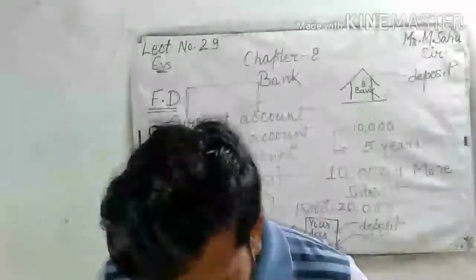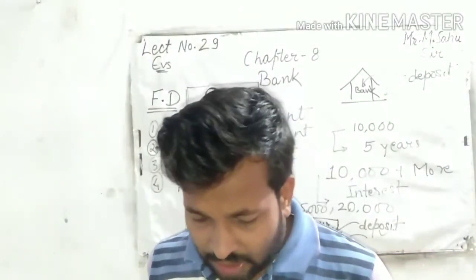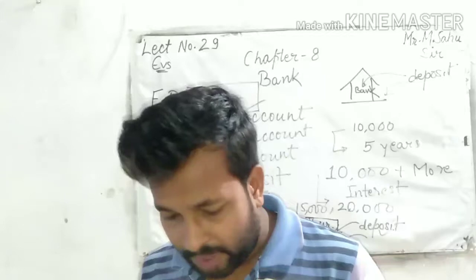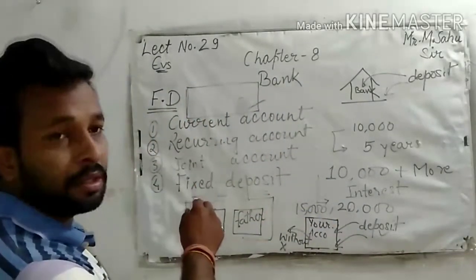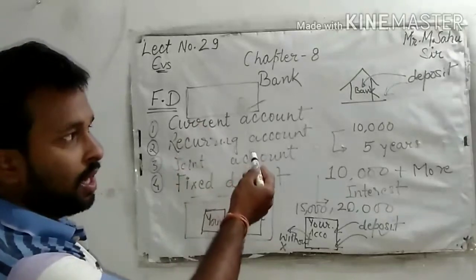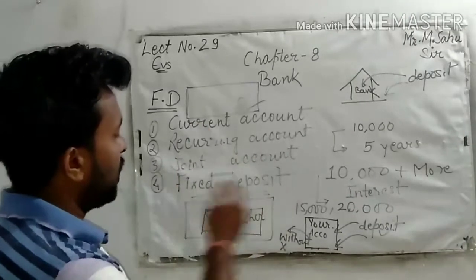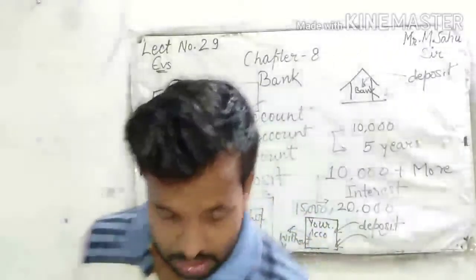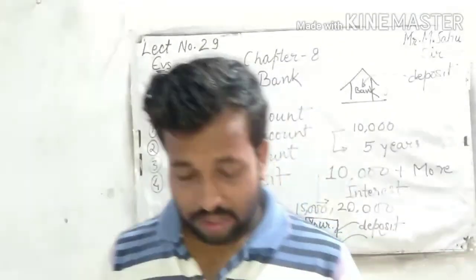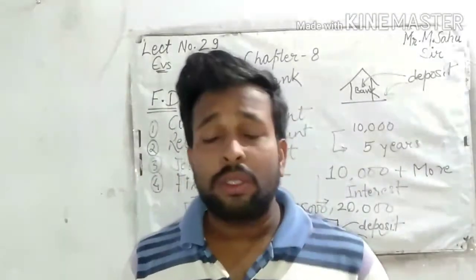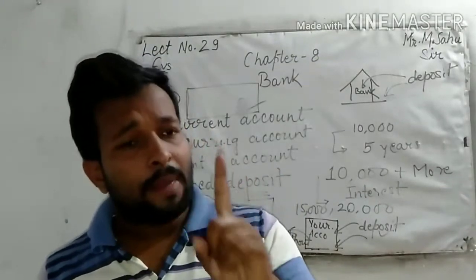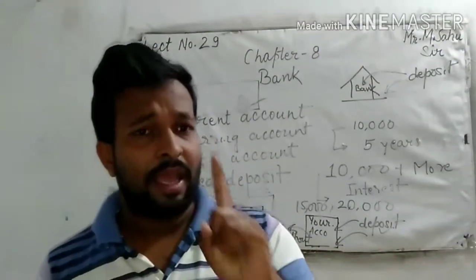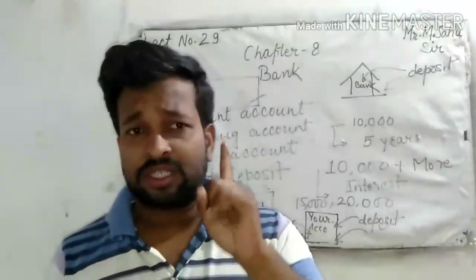Now, what other accounts can be opened in a bank? I have told you, these are the other accounts: current, recurring, joint and fixed accounts are the types of accounts. Now the next question is the rules of the bank. First rule is a minimum amount must be kept in your saving account.